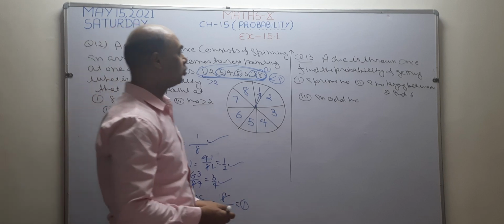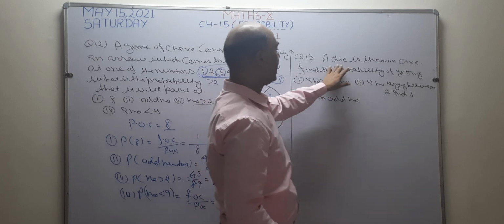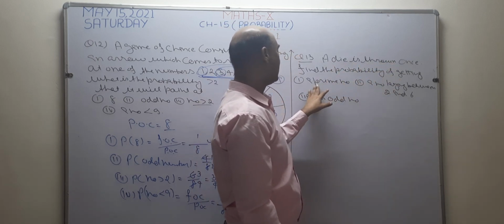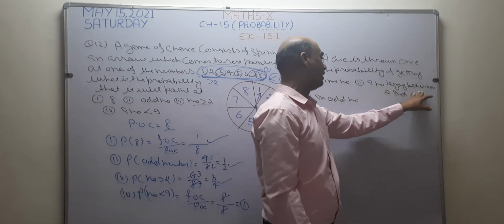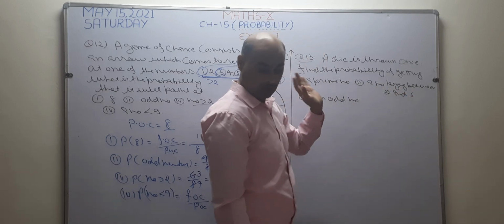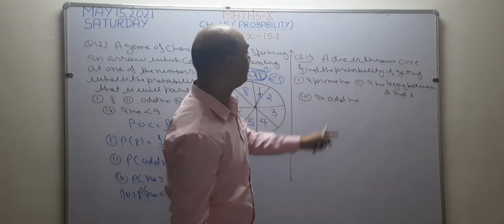Now I want to solve question number 30. A die is thrown once. Find the probability of getting number 1, a prime number, number 2, a number lying between 2 and 6, and the third one is an odd number. So I want to show you what a die is.